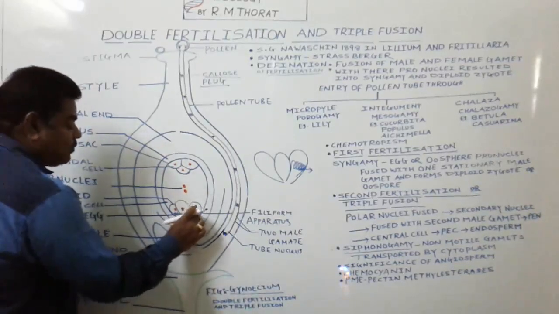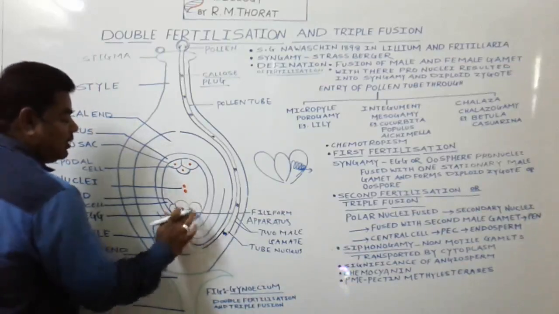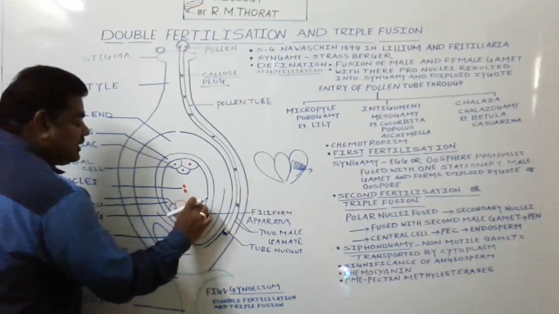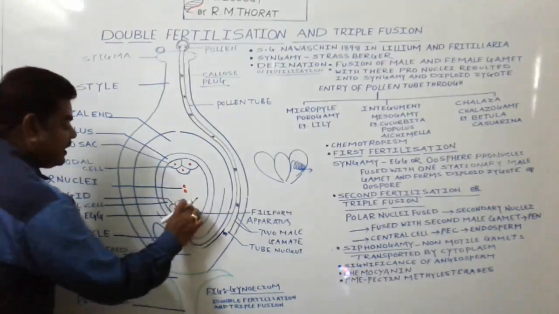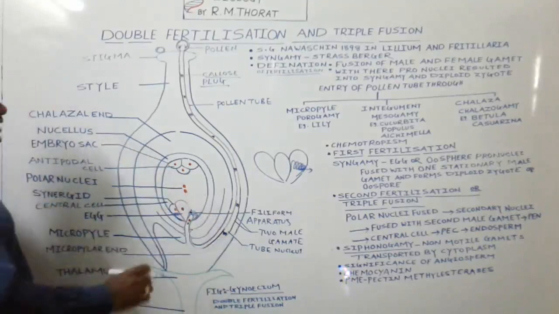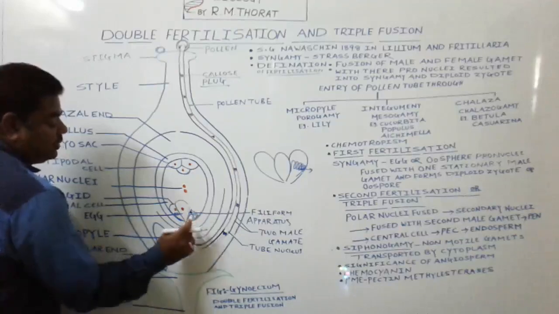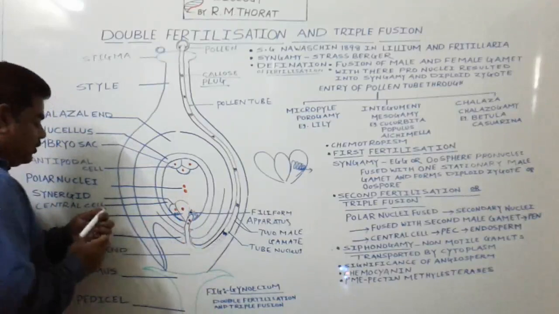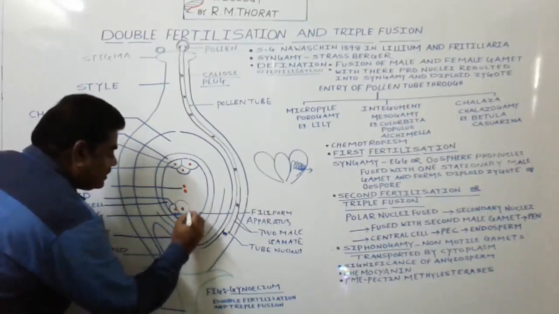When it absorbs excess water, the nucleus dissolves and the cell wall disintegrates or degenerates, and this supporting cell, that is the synergid, degenerates. As the cell degenerates and the pollen tube absorbs excess water from it, the pollen tube increases in size like this.